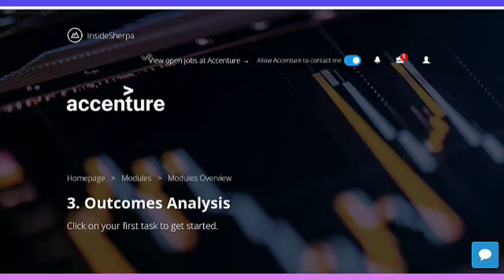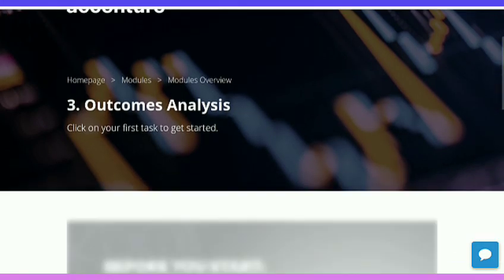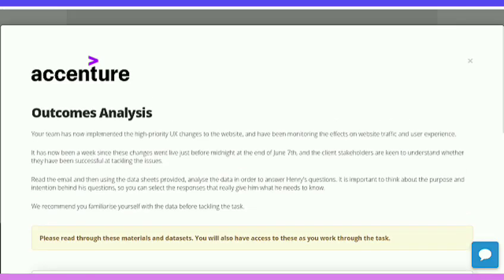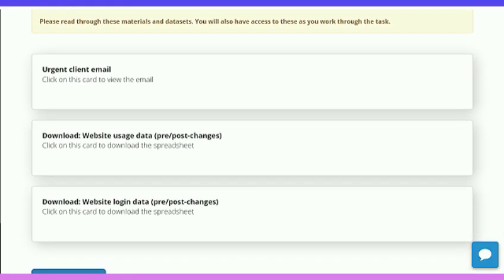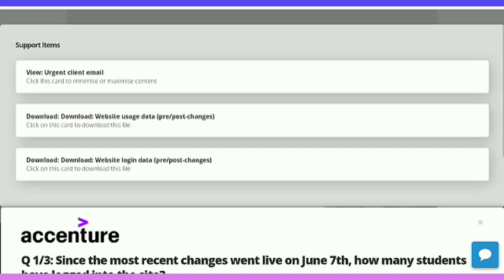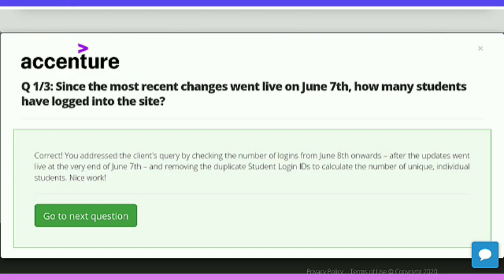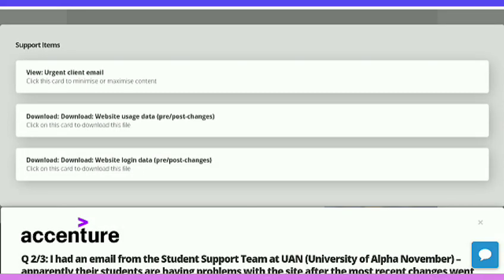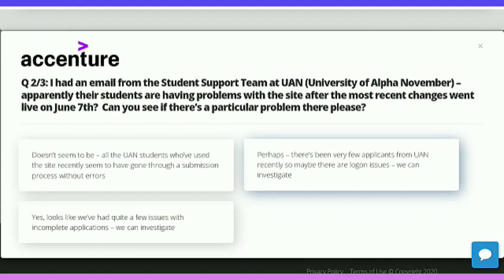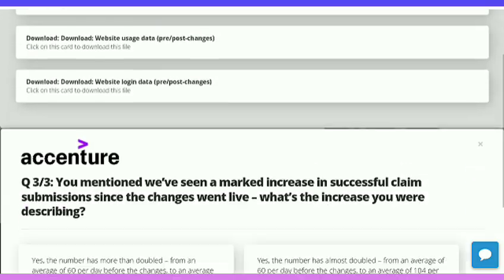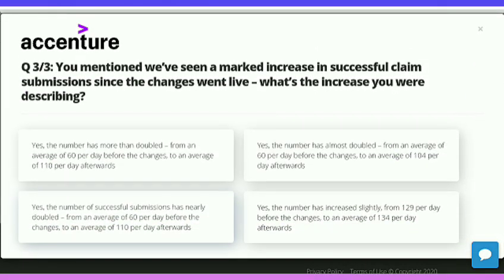And after that we are moving on to the third module, that is outcomes analysis. And here we are going for the task. Only one task is there. And what is the task? You get here. Just start the task. Fifth option is correct. Third option is correct. Option number 3 is correct.